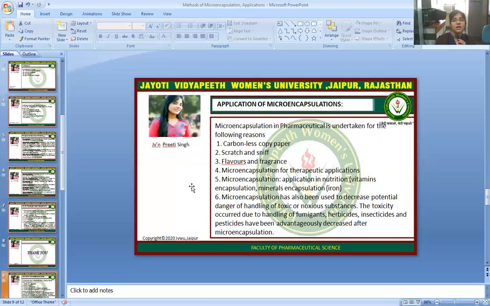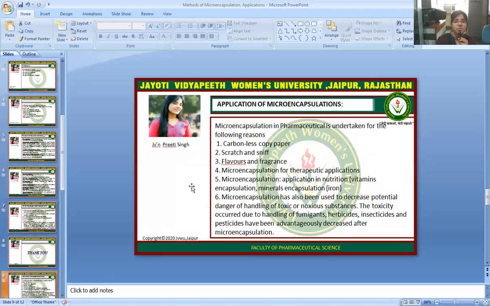So what are the main applications of microencapsulation? Firstly, microencapsulation in pharmaceuticals is undertaken for the following reasons. Carbonless copy paper, scratch and sniff, flavors and fragrance. Microencapsulation for therapeutic applications. Microencapsulation application in nutrition, vitamins encapsulation, mineral encapsulation, iron.